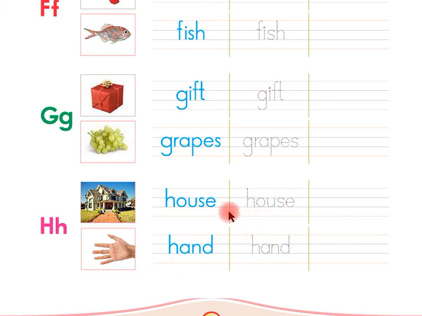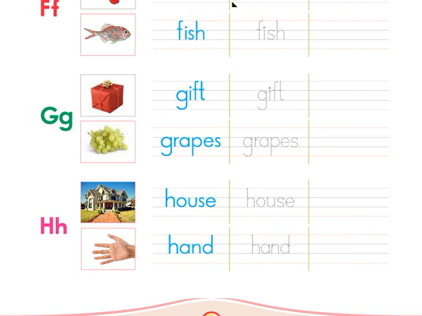Children, now you have to trace these words. You will trace the word house and then you will trace the word hand. And then children, now you have to write these words. You will write the word house here by yourself and then you will write the word hand here by yourself.